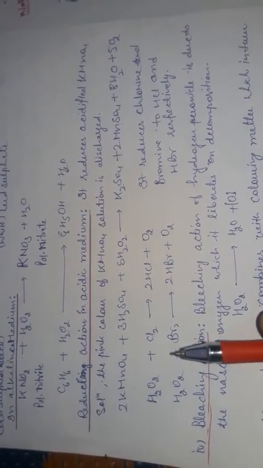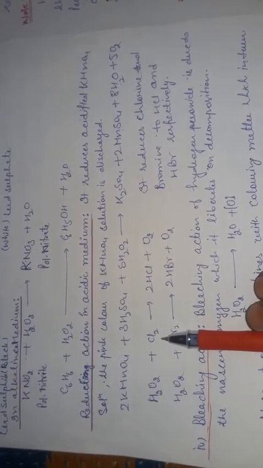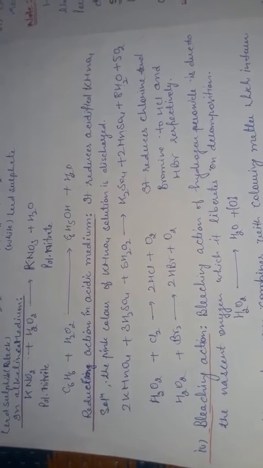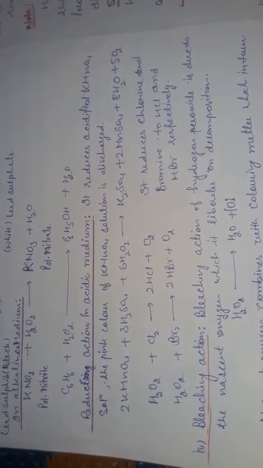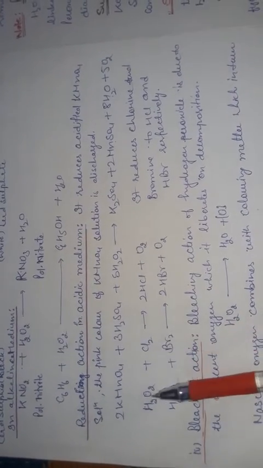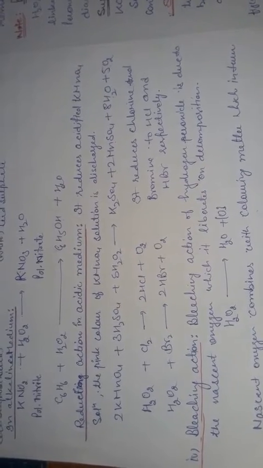Okay, and similarly here hydrogen peroxide is also treated with chlorine. Okay, so the chlorine is also reduced and converted into HCl, or HBr. Chlorine is reduced to HCl and bromine is reduced to HBr. Okay, so this is about its acidic nature.